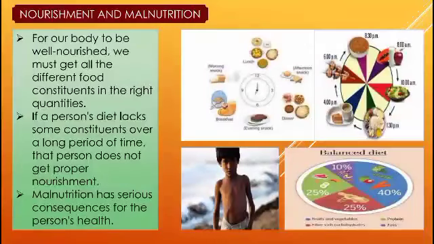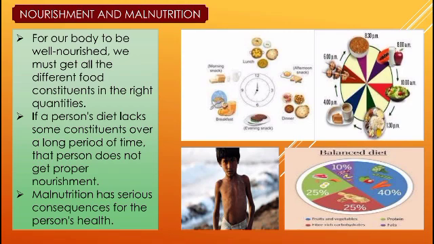The last part of the chapter is nourishment and malnutrition. Now, nourishment: we know that our body requires a nourished, balanced diet. Then, what is malnutrition? Let's see what it means. Our body requires a well nourished, balanced diet, and it should contain the different food constituents